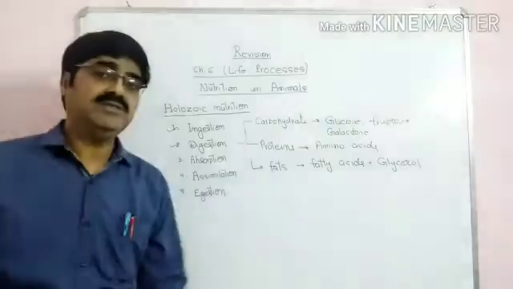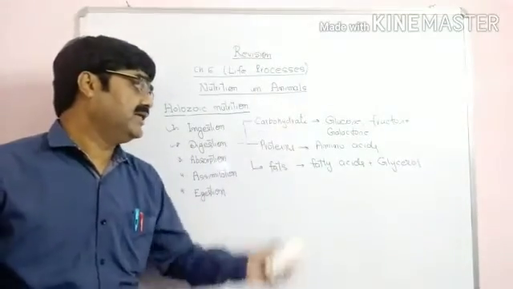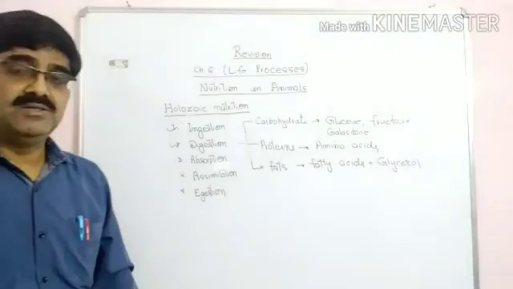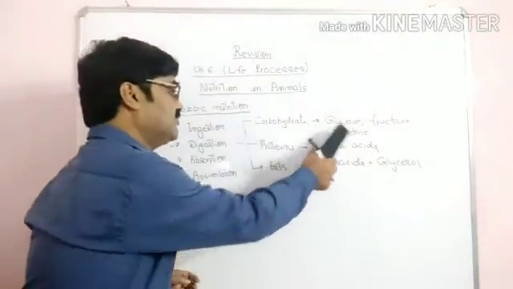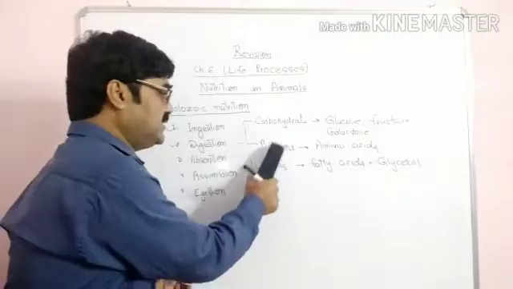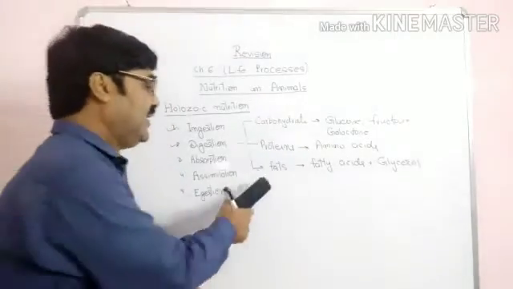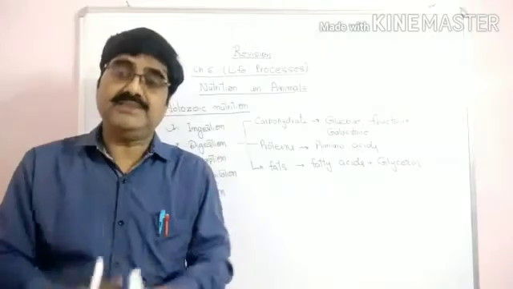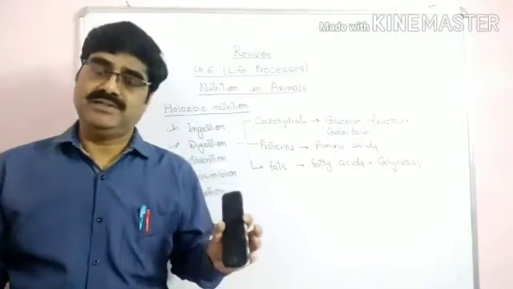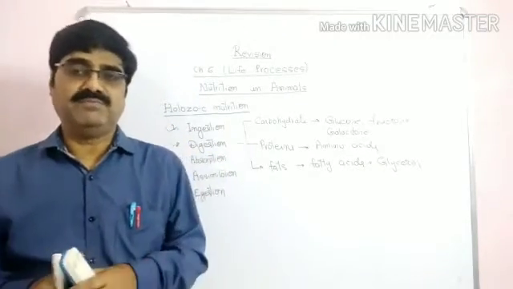So during digestion, the complex nutrients of the food like carbohydrates, proteins and fats are broken down into the simplest form: carbohydrate into glucose, fructose or galactose, proteins into amino acids and fats into fatty acids and glycerol. But there is no digestion of vitamins and minerals. They remain in the same form.